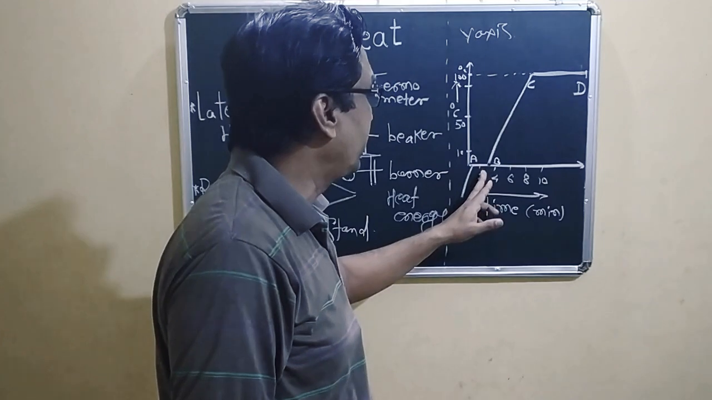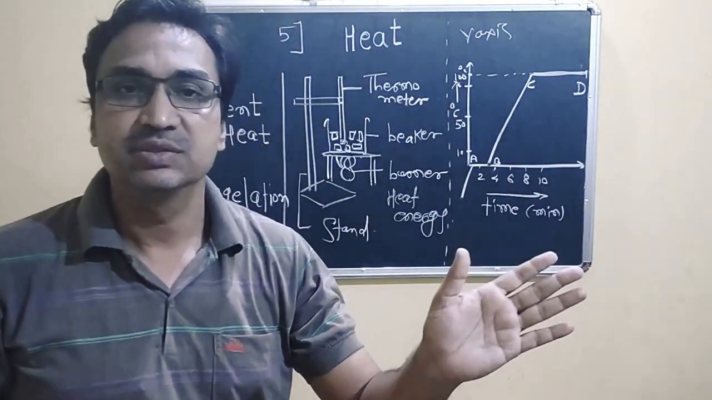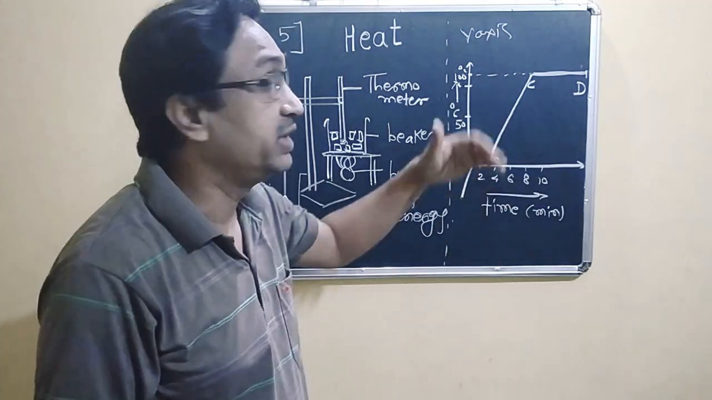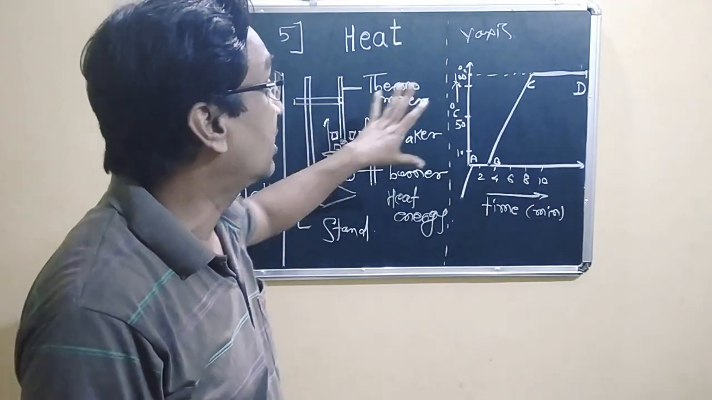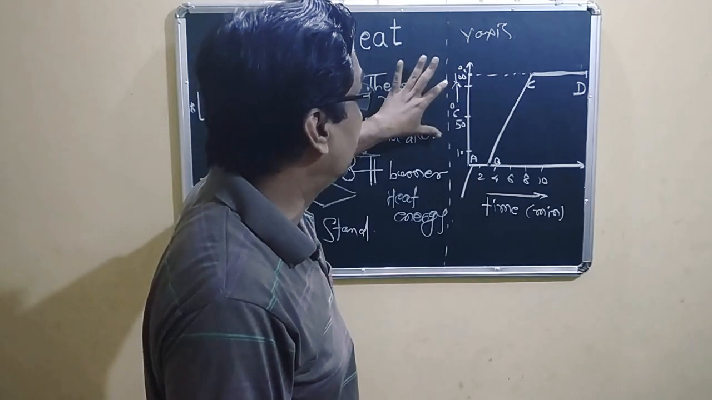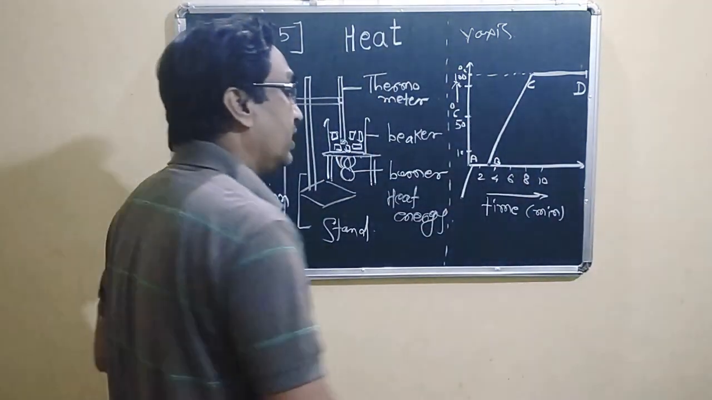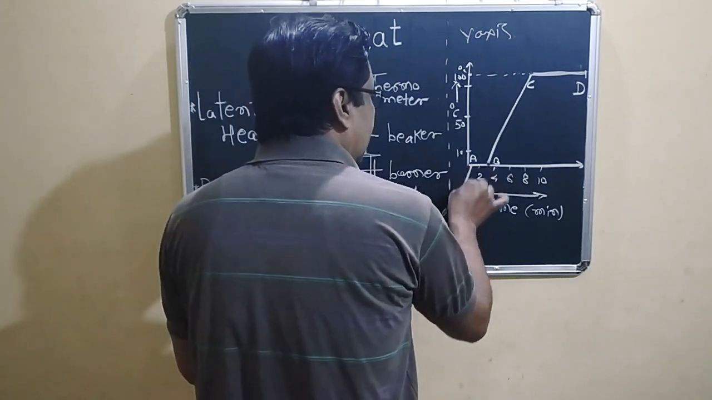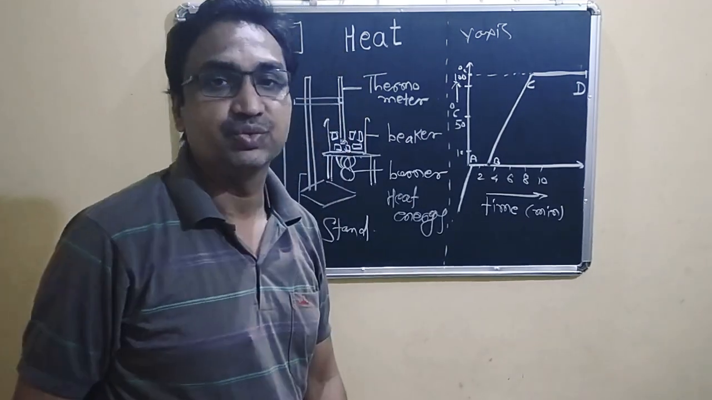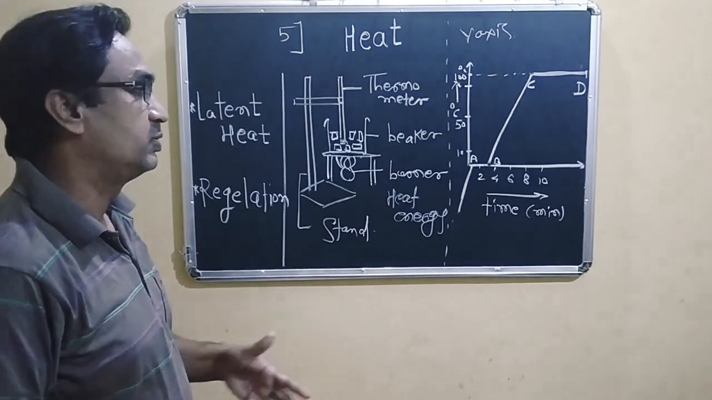Corresponding time means 1 minute, 2 minutes, 8 minutes, 10 minutes, 15 minutes, 30 minutes. According to time, how the temperature on the thermometer rises, and this graph we have to draw here. We have to draw the graph of temperature versus time, because there are some phases. There are some constant temperatures, and these phases we have to mention and study.